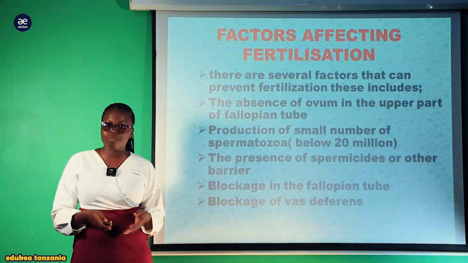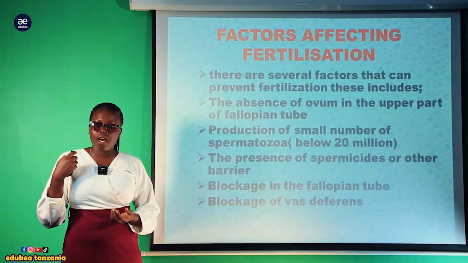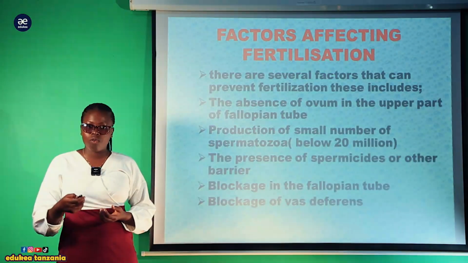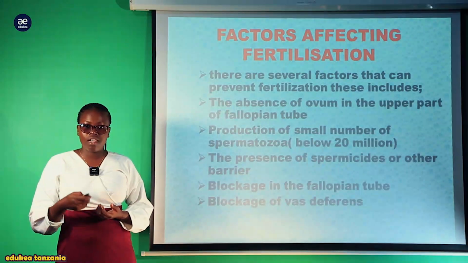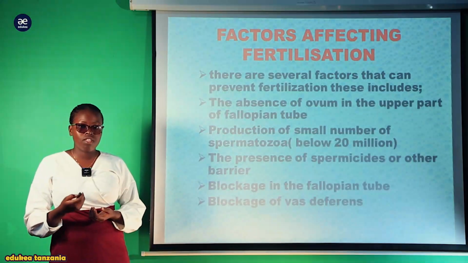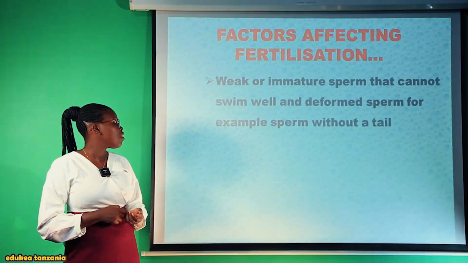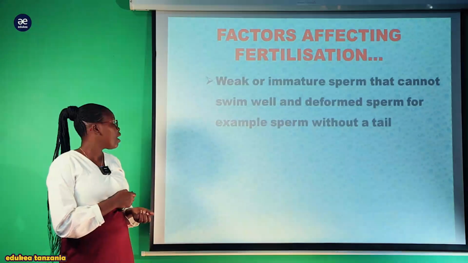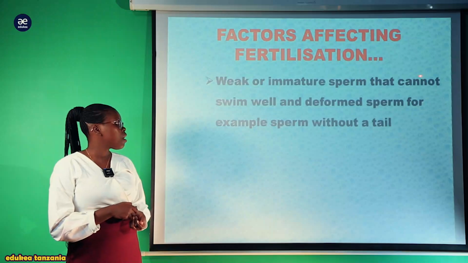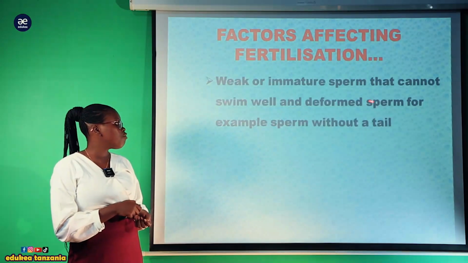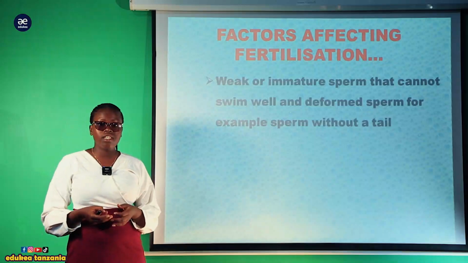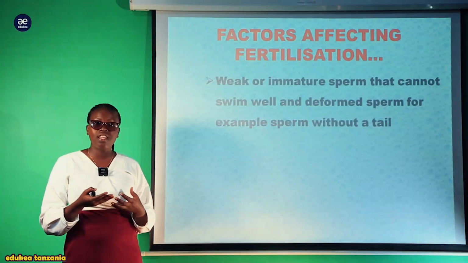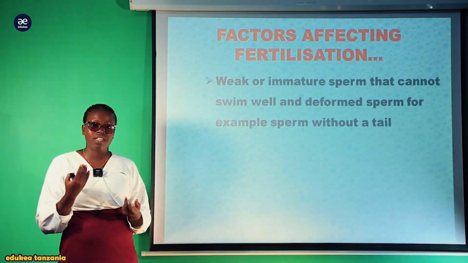Another factor is blockage of vas deferens. Kwa wanaume hapa ni sperm duct. Kama mrija wa kupitisha mbegu za kiume utakuwa umeziba, vile vile inaweza prevent the release of the sperm during the sexual intercourse, na hivyo interfere with the whole process of fertilization. Another factor is weak or immature sperm that cannot swim well and that are deformed, for example sperm without tail. Kwa vile vile in case kama mtu atazalisha, hii hapa ni moja ya dalili ya infertility, ugumba kwa mwanaume, kama atazalisha